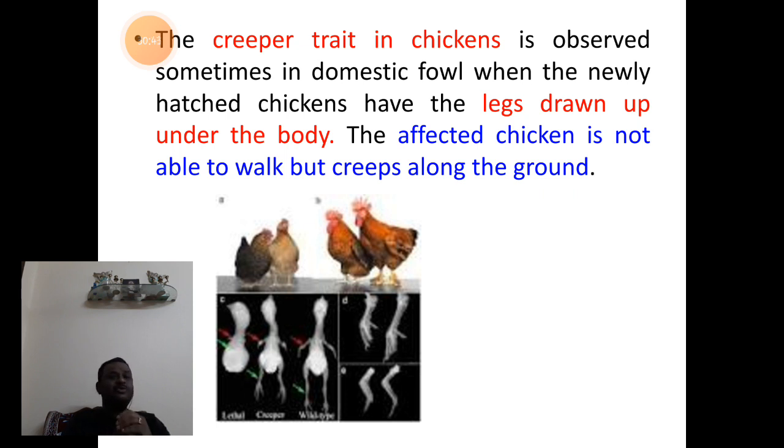It's a condition where even though the hind limbs, the legs, are present, they get drawn back to the body of the organism due to certain deformities. So they start creeping with the help of their body on the ground. This is due to an abnormality in the genes in the fowls.